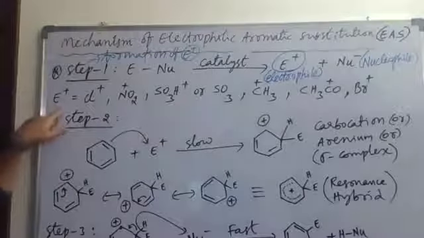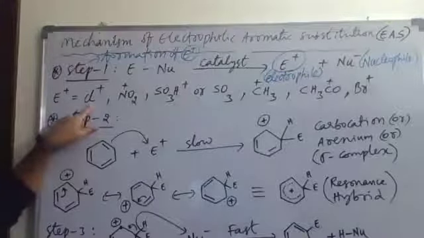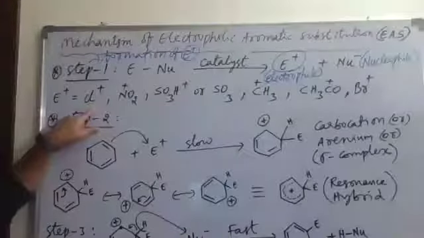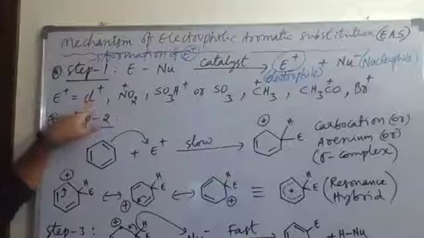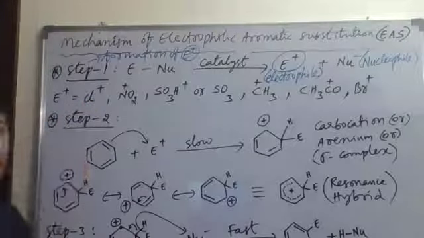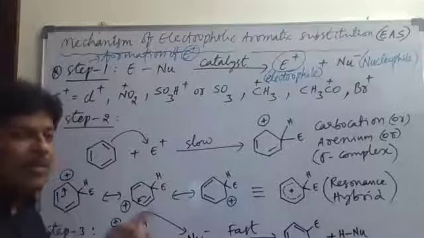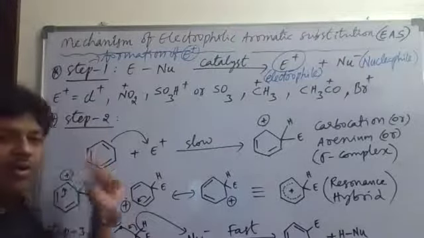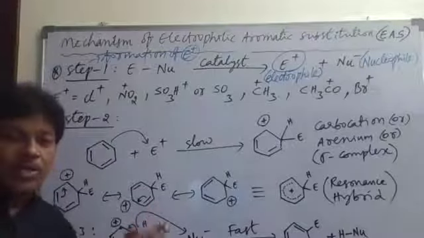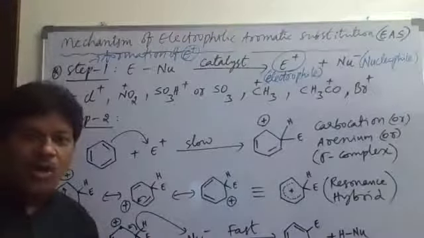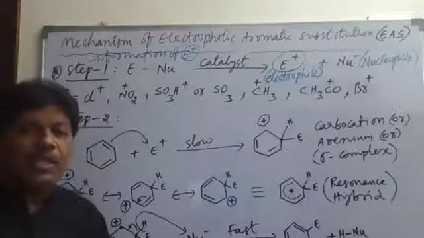So the electrophile may be Cl plus. Cl plus is what? Chloronium ion. What is the name of Cl plus? Chloronium ion. We know that Cl minus is chloride ion. But Cl plus ion is called chloronium. This chloronium can be produced by using AlCl3 or FeCl3.